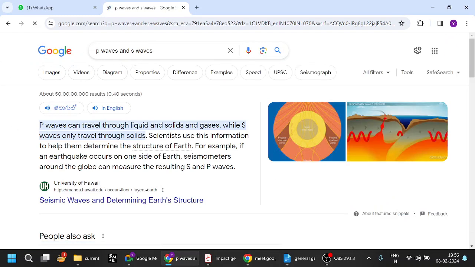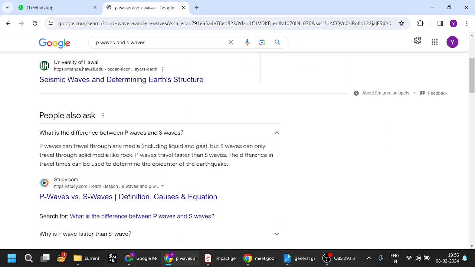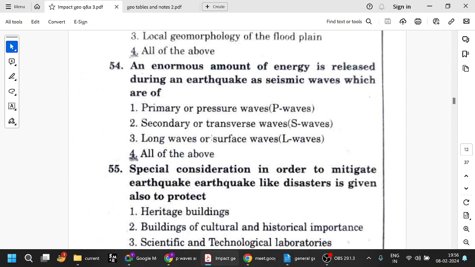P waves can travel through everything, while S waves travel only through solids. So remember that S means only solid. P waves can travel through everything. P waves can travel through anything, but S waves can only travel through solid. That is important.